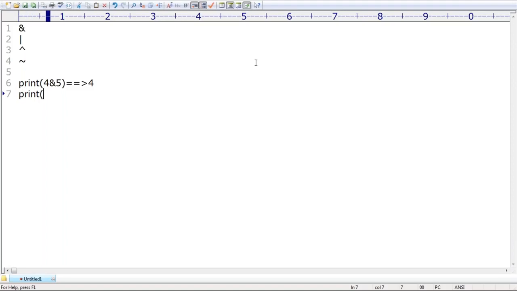Print 4 or 5. What is the answer we are getting? Do you remember 4 or 5? The answer is 5.